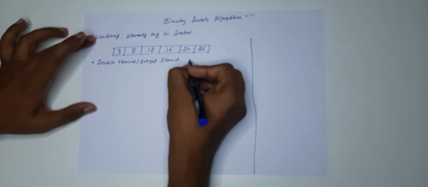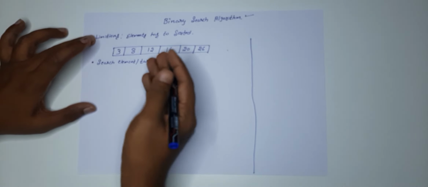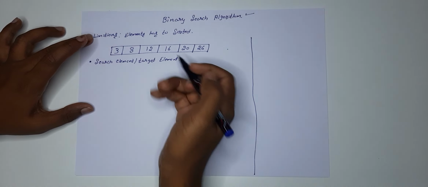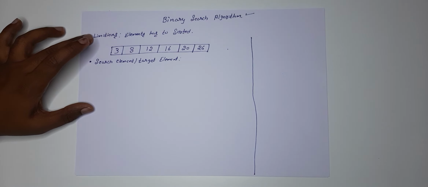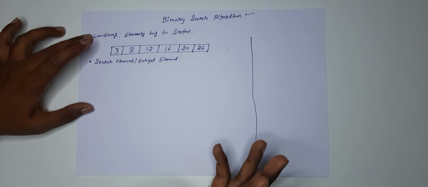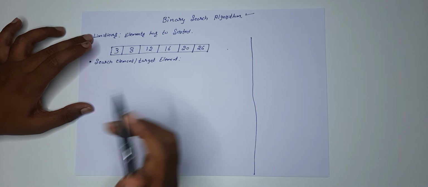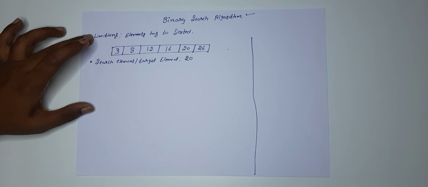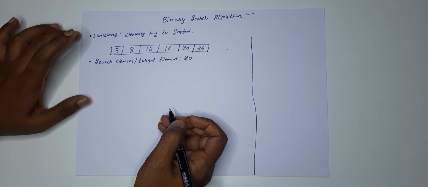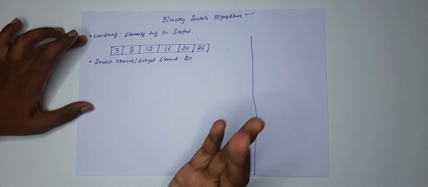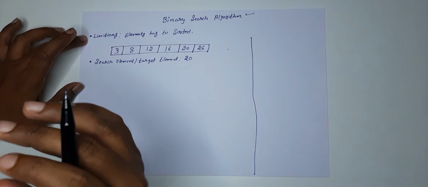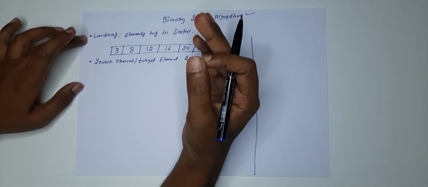Let's say I want to search for an element. You can directly see that here we have 20, but in a bigger view, with thousands of elements, checking the position of a particular element is very difficult. So think in that bigger way. Let's say you want to search for the element 20. Which position does this 20 belong to? That we need to understand. There are three keys you need to understand whenever you want to apply the binary search algorithm. These are the three keys.